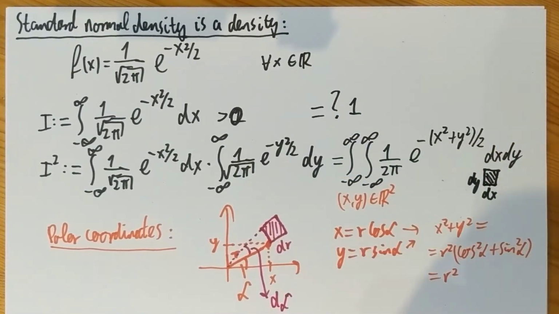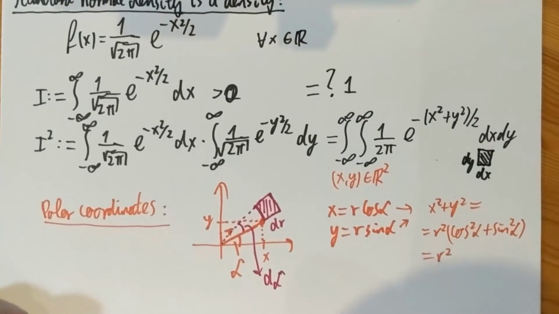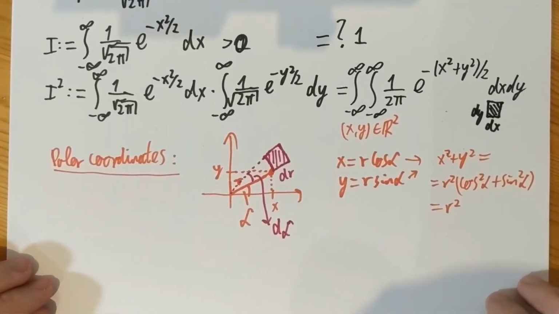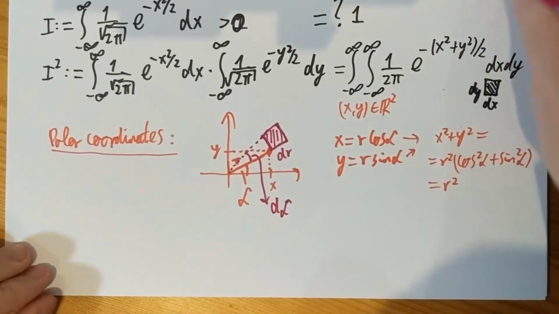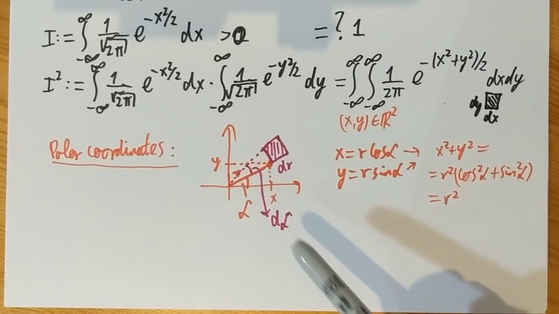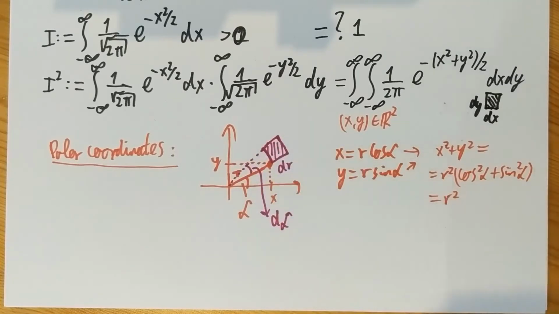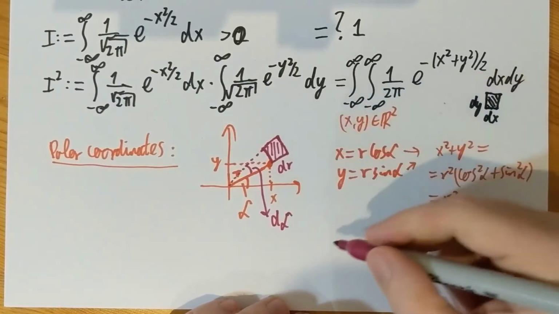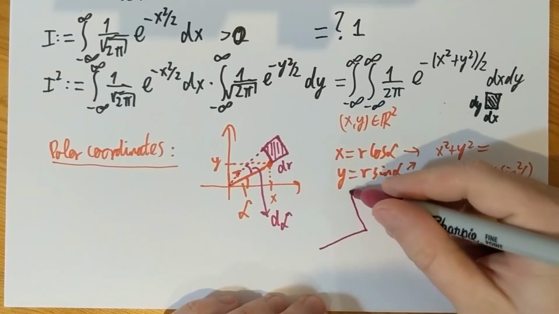Obviously this is not a precise formulation of what I'm doing here, but you can make this precise, or you can just go to the Jacobi determinant formalism. But anyway, I think it's a very nice intuitive way of seeing it. So what can you say about this area covered in terms of dr and d alpha? Well, the thing you can say is that it's almost like a square.